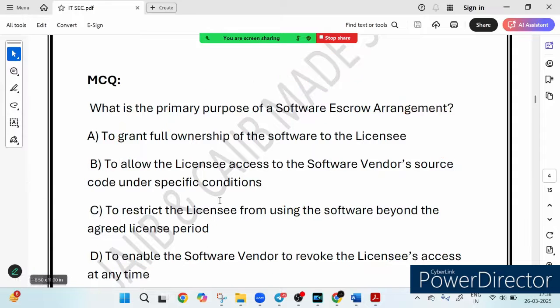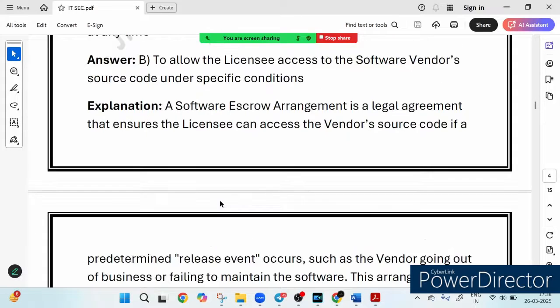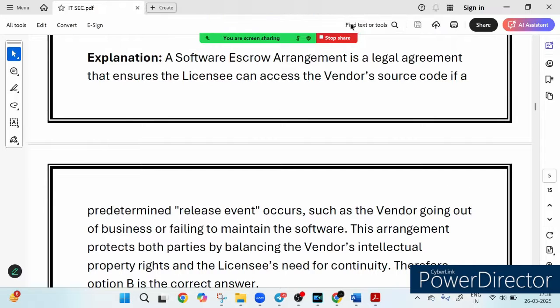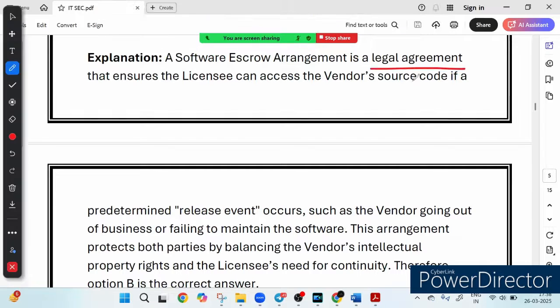So let me summarize the key facts which we have learned regarding the software escrow arrangement. First point is that it is a legal agreement, right? This software escrow arrangement is a kind of legal agreement ensuring access to the source code under certain conditions. Second point, it protects the licensee. Remember, it always protects the licensee, right?